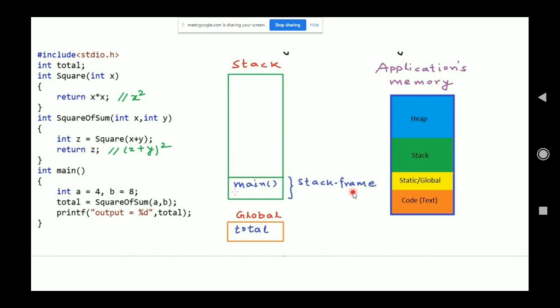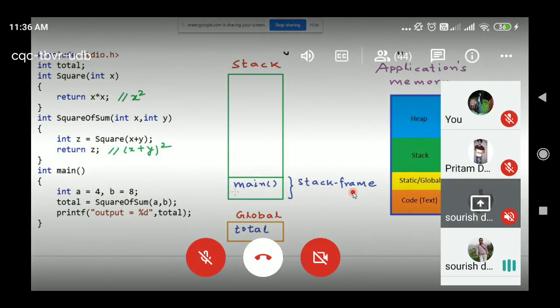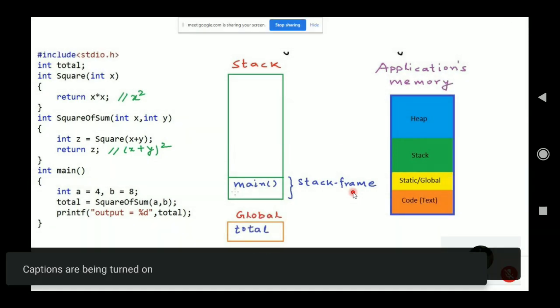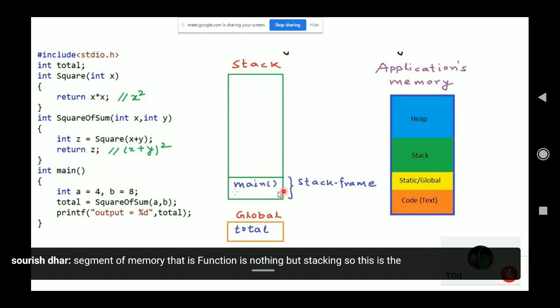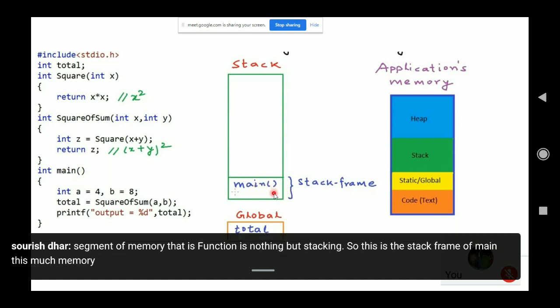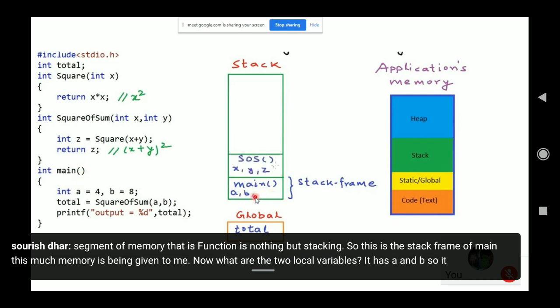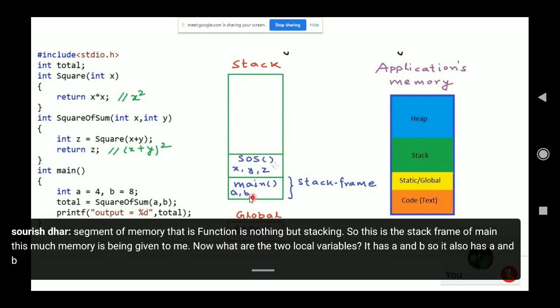So this is the stack frame of main. This much memory is given to main. What are the two local variables it has? A and B. So it also has A and B in the stack frame of main.